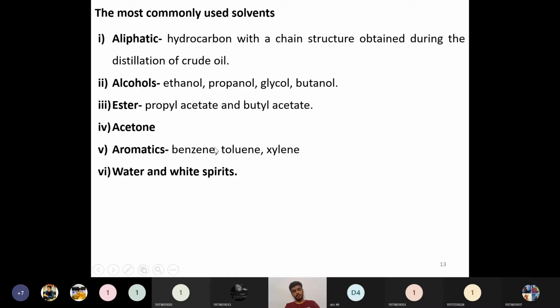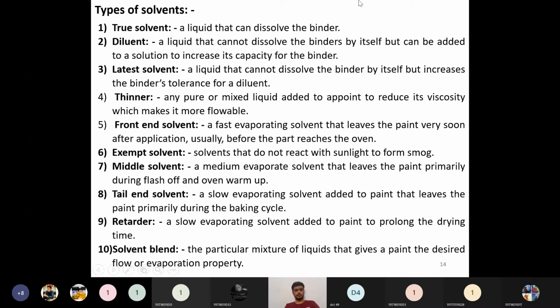So types of solvents means the role that particular solvent is playing inside those organic coatings. Depending on that, there are many classifications, around 10 classifications. So types of solvents. The first one is a true solvent. A true solvent is nothing but a liquid that can dissolve the binder. Binder is nothing but the film former, our plastic material or resin material. So it should dissolve it; then it is called a true solvent.